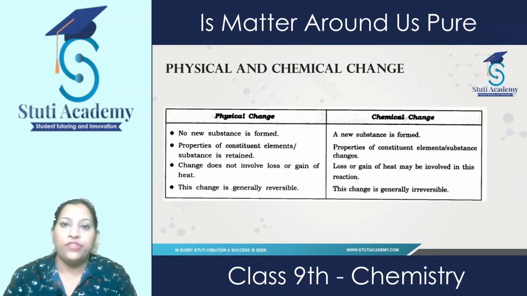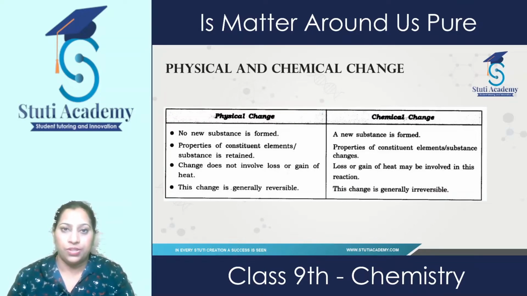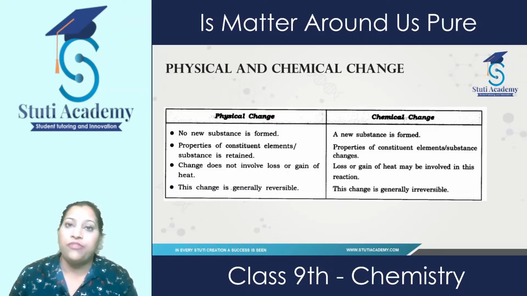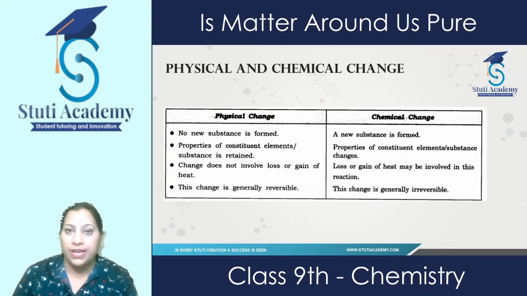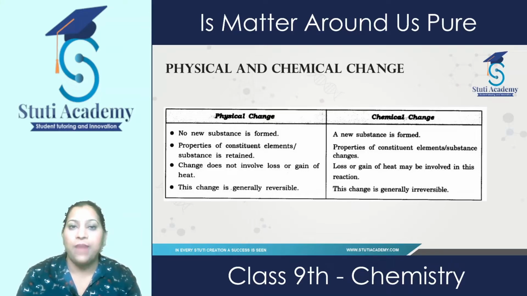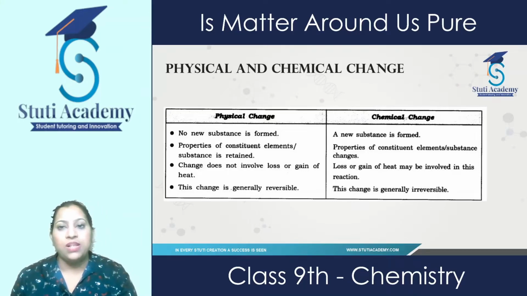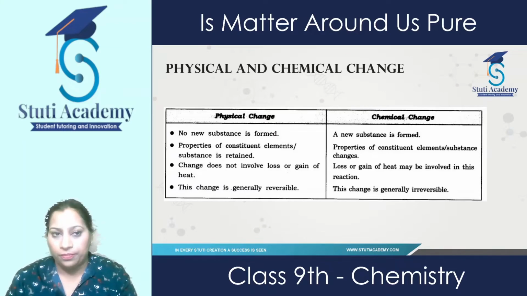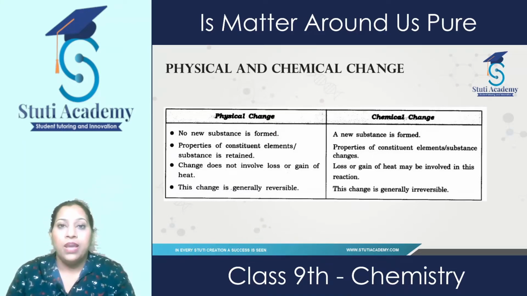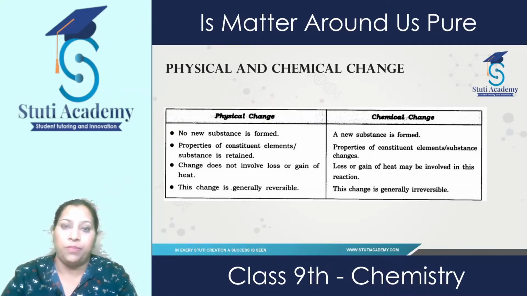Now there are two types of changes, physical and chemical changes. They are different from each other. Physical changes are those changes in which no new substance is formed. There is only a change in state, color, shape and size. In a chemical change, new substances are formed. For example, if we tear a paper, we are only changing the shape and size of the paper, but the paper remains as it is. There is no formation of any new substance.